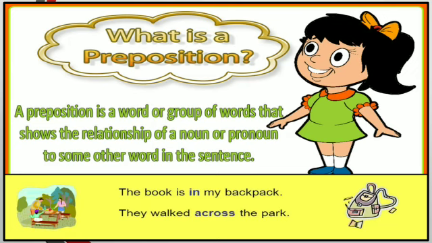Book is a noun and backpack is also a noun. With the help of the word in, we are showing the relationship between the book and the backpack. Like this we use prepositions, to show the position or placement of something.